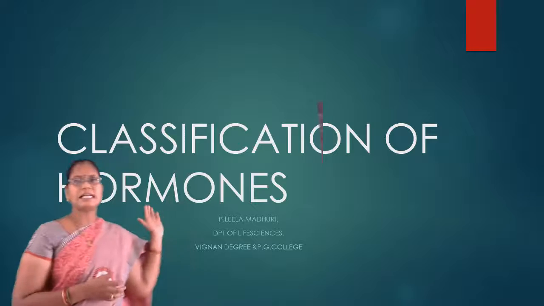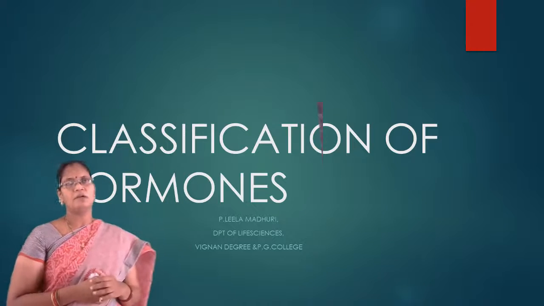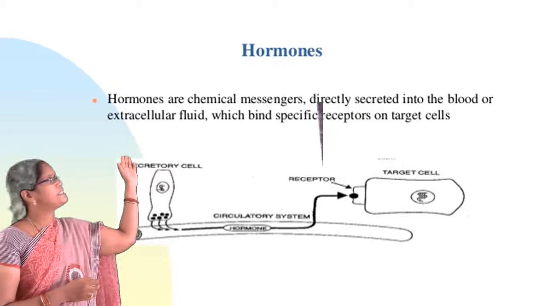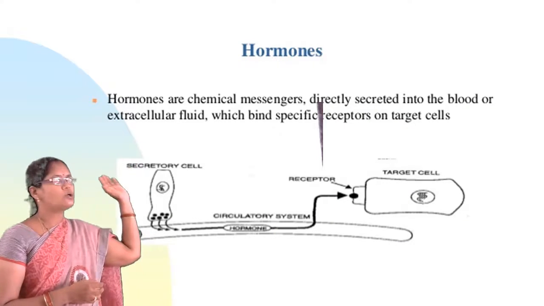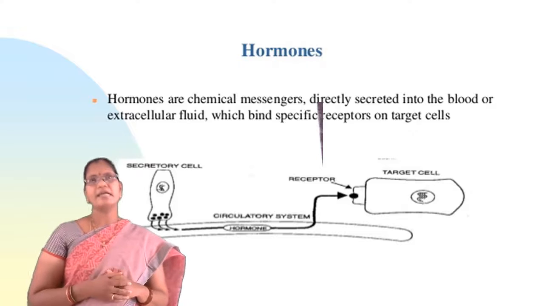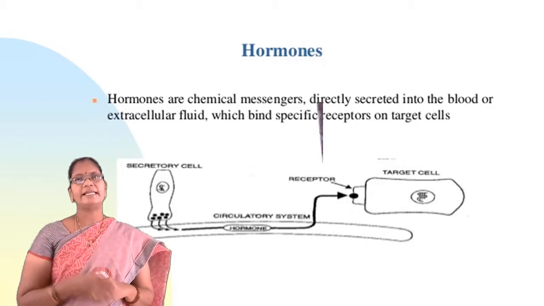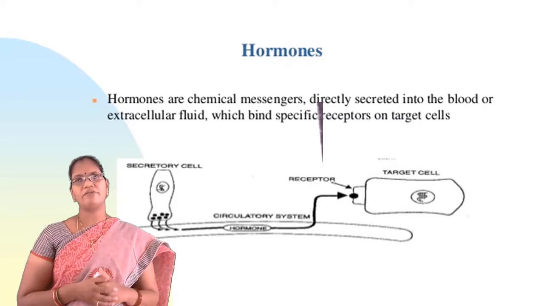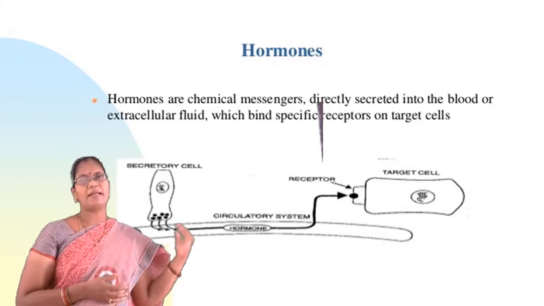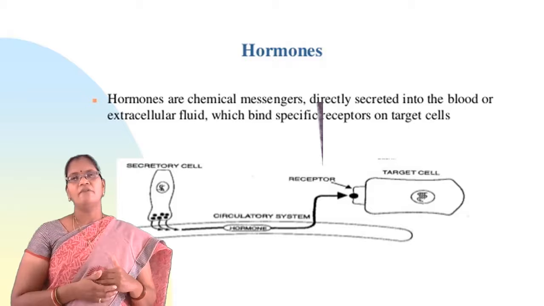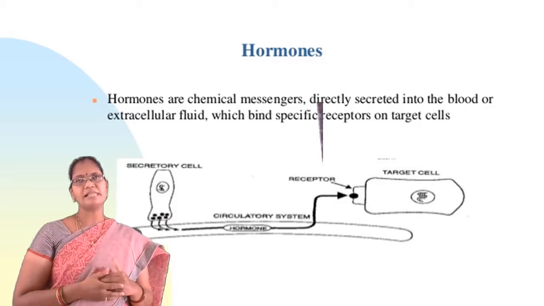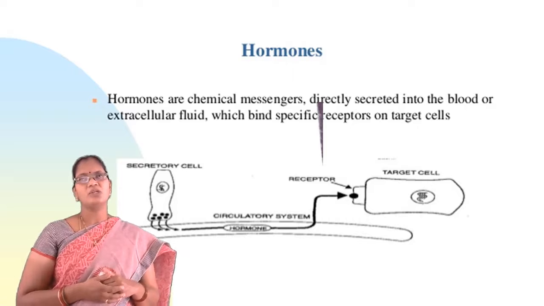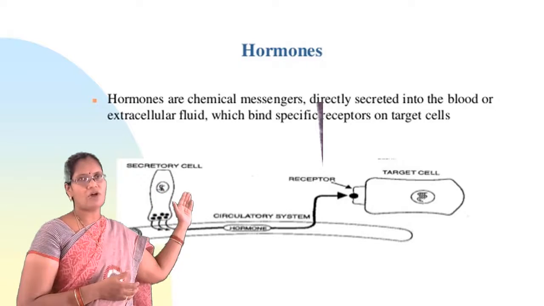Now, we will see the classification of hormones. Before that, we will see the definition of hormones. Hormones can be termed as chemical messengers. They are directly secreted into the blood or into the extracellular fluid, and then through the blood they move to the target cells which have specific receptors. They bind to the receptors and activate the target cells. So, this is the mechanism of action of hormones.